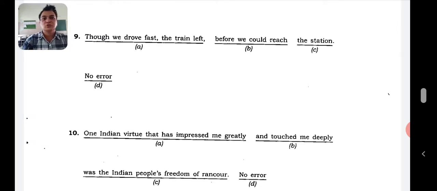So here, one Indian virtue that has impressed me greatly and touched me deeply is the Indian people's freedom of rancor. They can hate anybody. Whatever they feel bitter, they feel like criticizing, they can do all that. They have got that freedom.